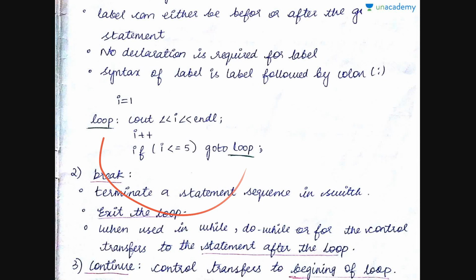So how long will this happen? First you print I equals 1. 1 is less than or equal to 5, so you again have goto. This continues until the condition becomes false, that is, once I equals 6, the condition becomes false and you start executing the next set of statements after this. So this is similar to printing 5 natural numbers.